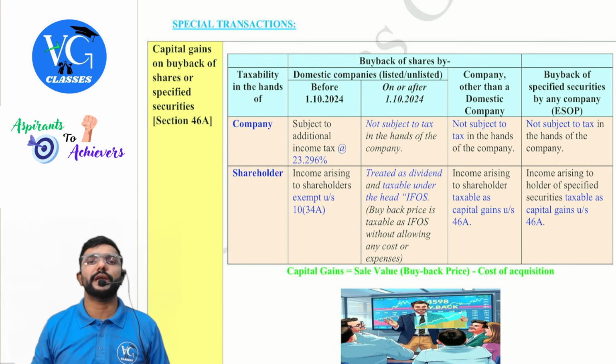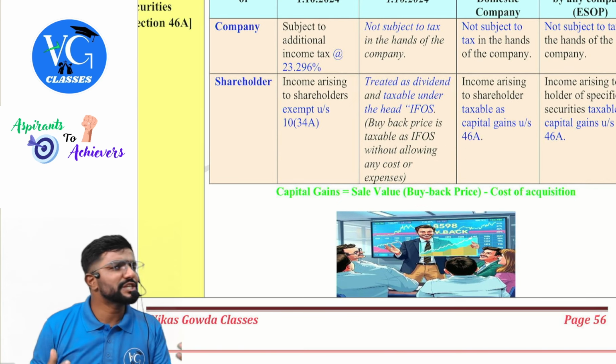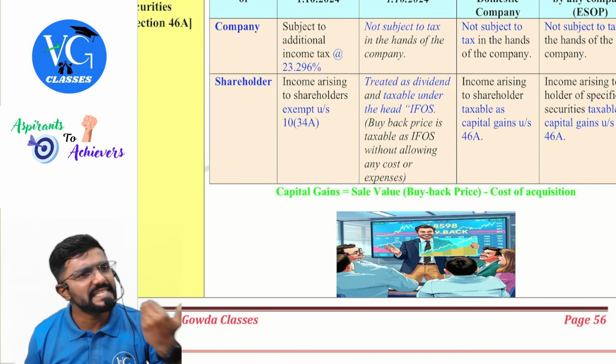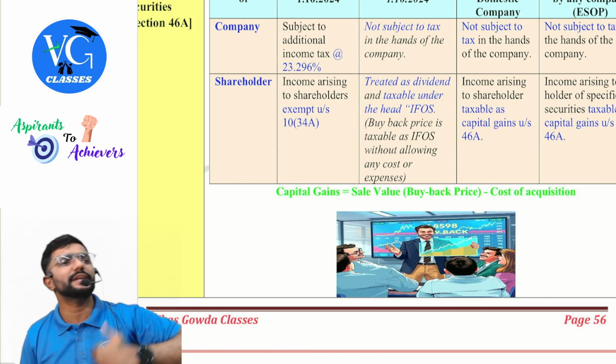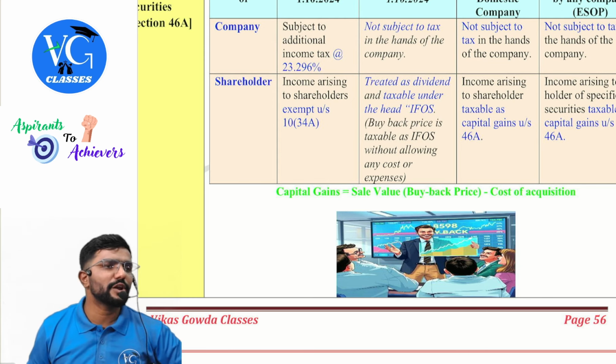Sir, can he claim any expenditure? No. Can he claim cost of acquisition? No. But under the head capital gains, the cost will become a loss. Whatever is his cost of acquisition becomes a loss for him. Which loss? Either short-term loss or long-term loss. Can he adjust it against the gains? Yes. Short-term loss can be adjusted against short-term gain or long-term gain. Or if it is a long-term loss, it can be adjusted only against long-term gain, guys. So please be careful with this because this is an amendment.